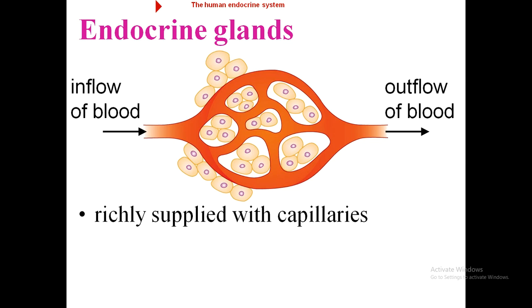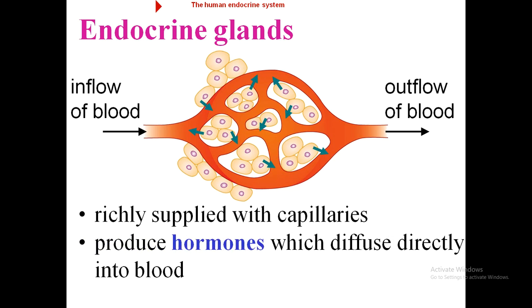They are also called ductless glands because they do not have any duct to secrete their secretions. That's why they directly pour their secretion into the blood and transport them to the target organs.